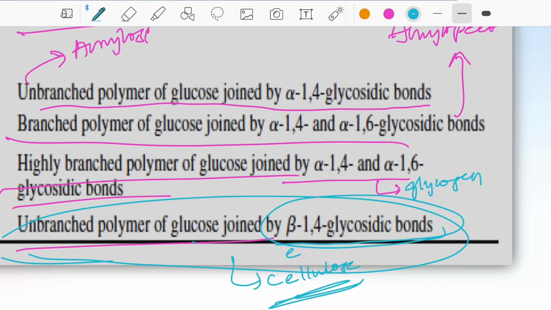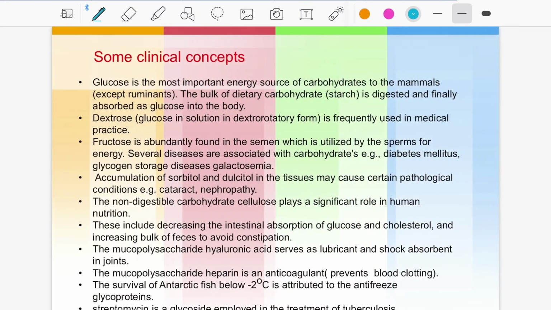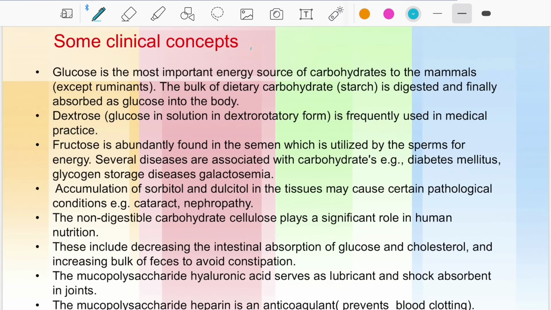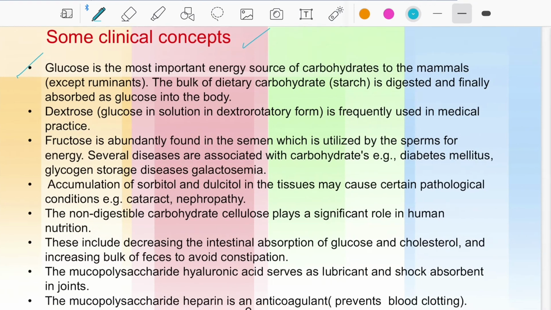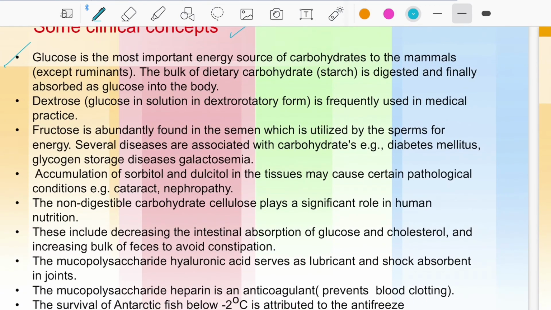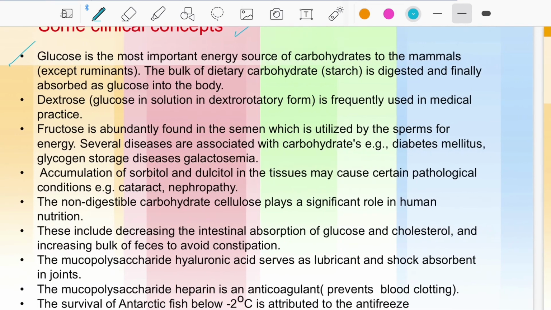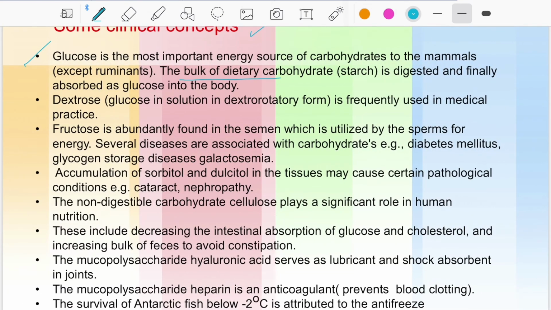Glycogen is stored in liver and some muscle cells, and can be used when we are fasting or when our sugar levels are low. Glycogen can be used to form glucose, and glucose is pumped into the bloodstream for energy. Okay, some clinical aspects we discuss. Glucose is the most important energy source, as we know, and glucose is the bulk of dietary carbohydrate. Starch is digested and finally absorbed as glucose in the body.